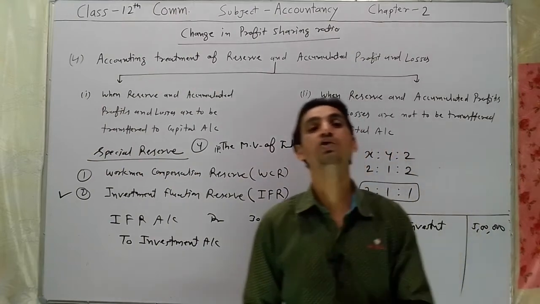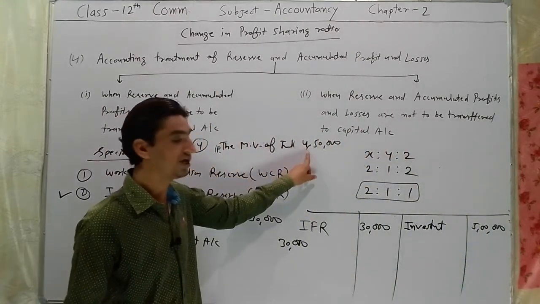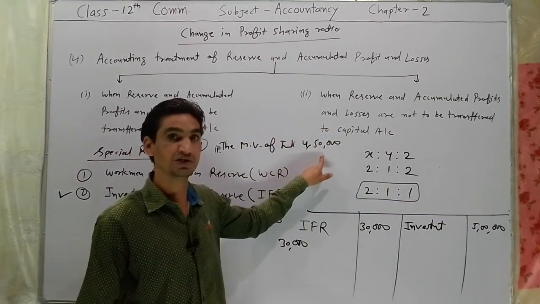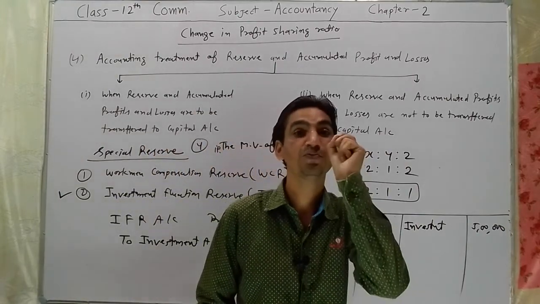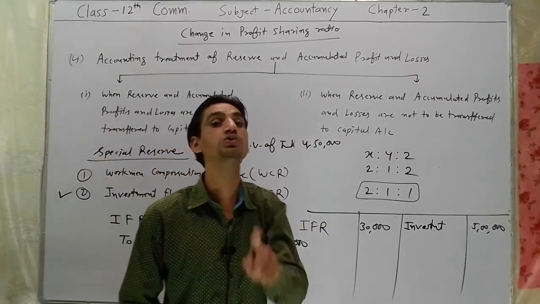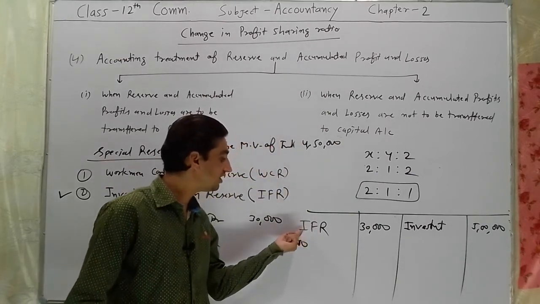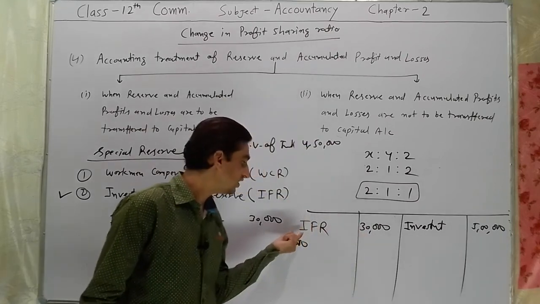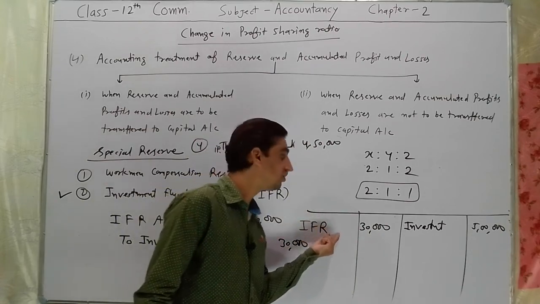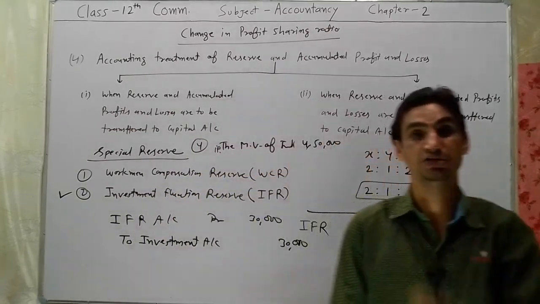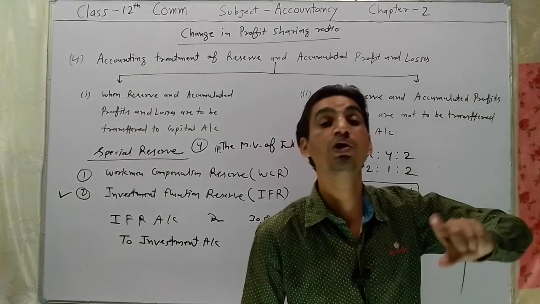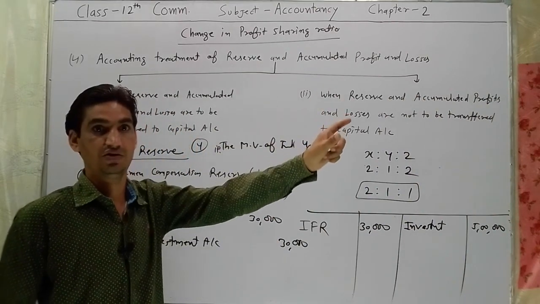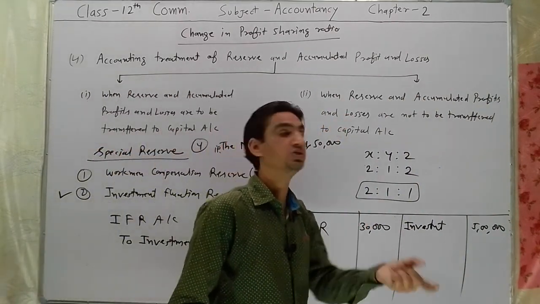If the market value of investment is rupees 4,50,000, book value is rupees 5 lakh and market value is rupees 4,50,000, there will be a loss of rupees 50,000, while investment fluctuation reserve amount is rupees 30,000. So your expenditure, your loss has been increased. Whenever any kind of losses increases, or assets decrease,